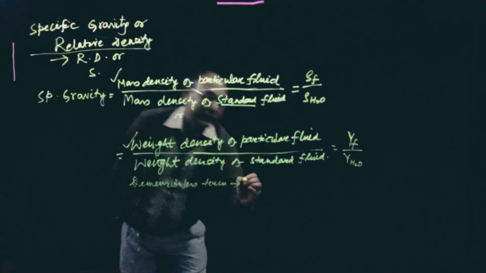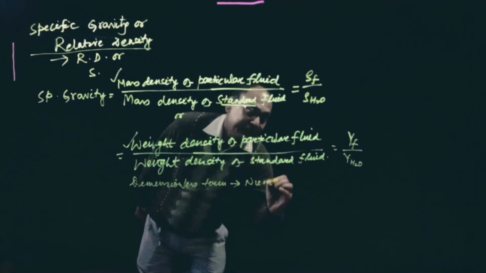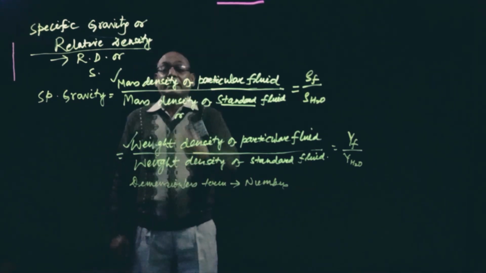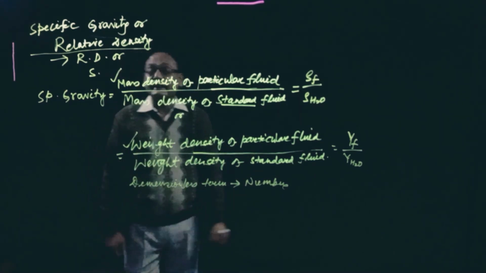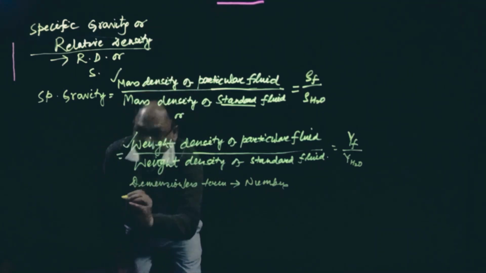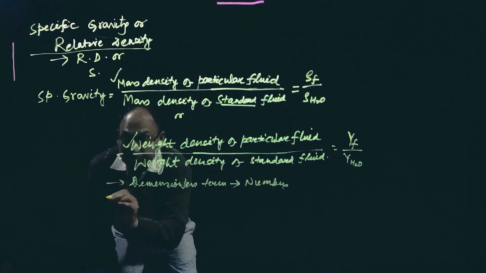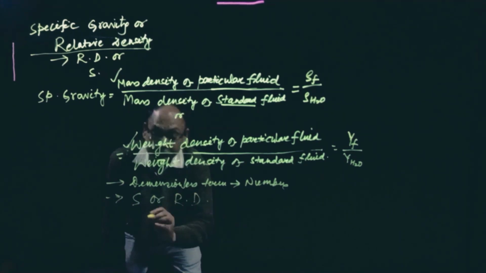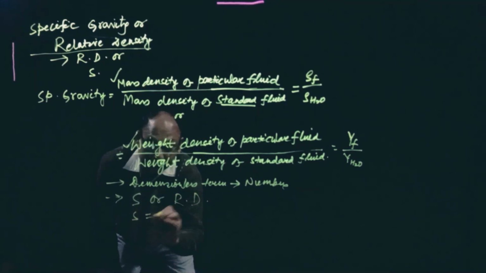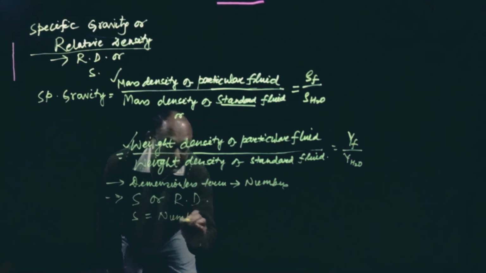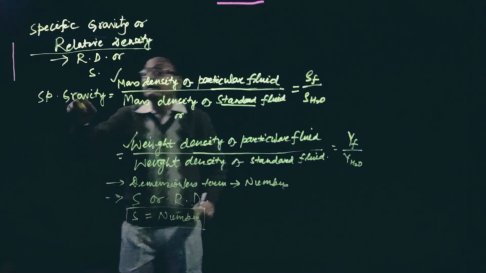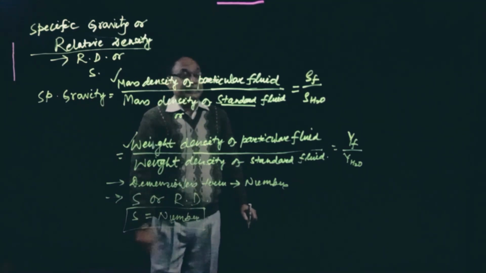It is merely a number, because in the definition, the mass density or weight density units will get cancelled. It is denoted by S or relative density also. So remember, S, the specific gravity, is a number.